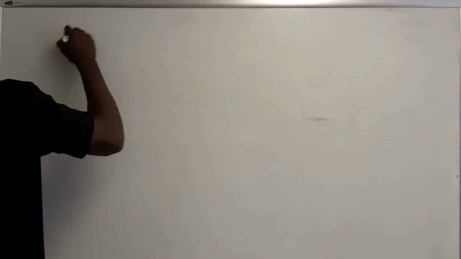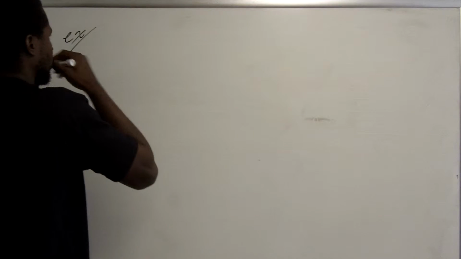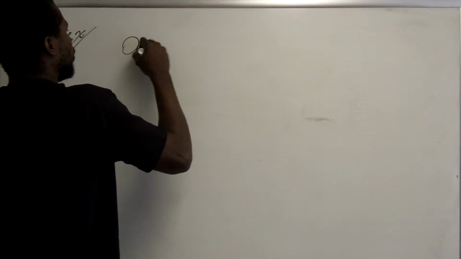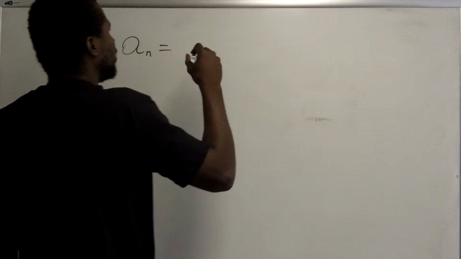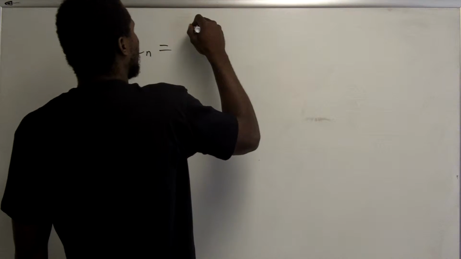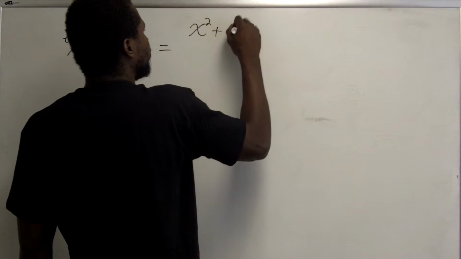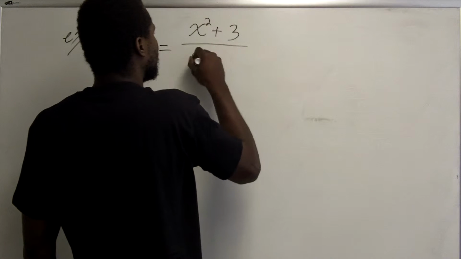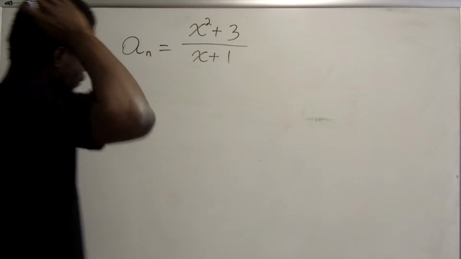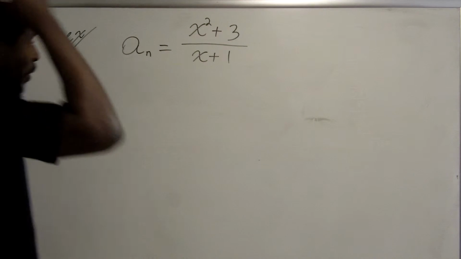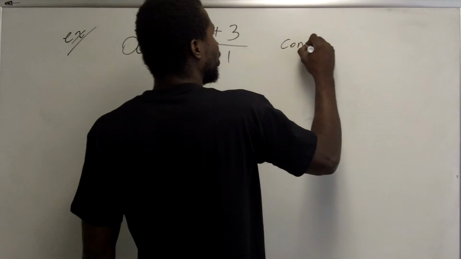All right, let's take a look at another example. Let's take a look at the example where a_n is equal to, let's say, x squared plus 3 over x plus 1. Okay, the question here again is, does this converge?